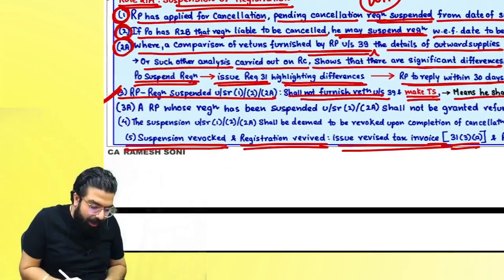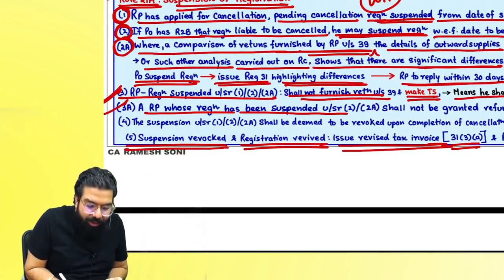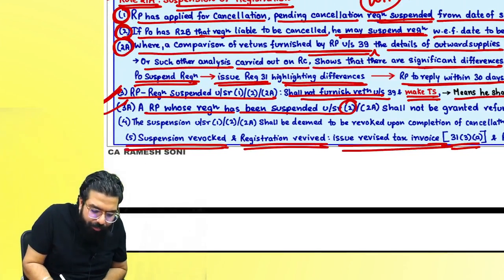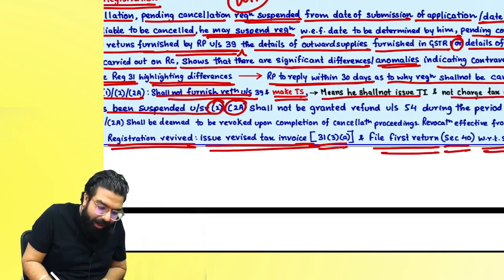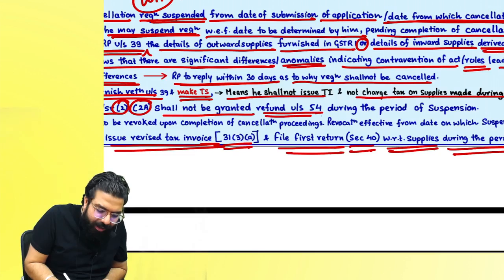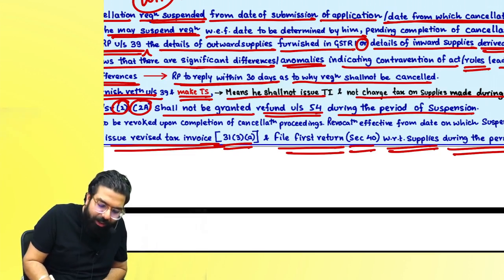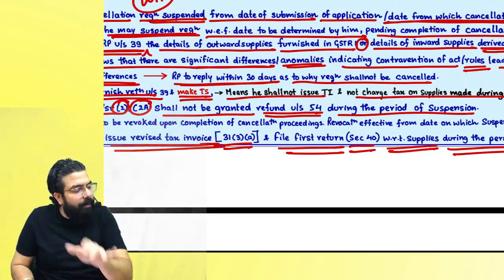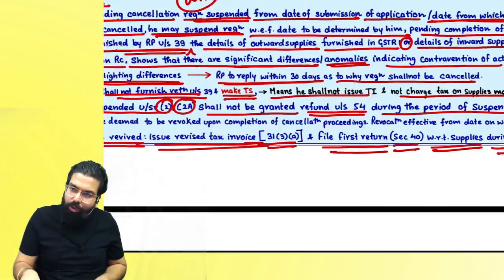One more point over here, sir: a registered person whose registration has been suspended by the officer, basically under Rule 21 Subrule 2 or 2A, shall not be granted any refund under section 54 during the period of suspension. When your registration is suspended, you will not be given any refund also.